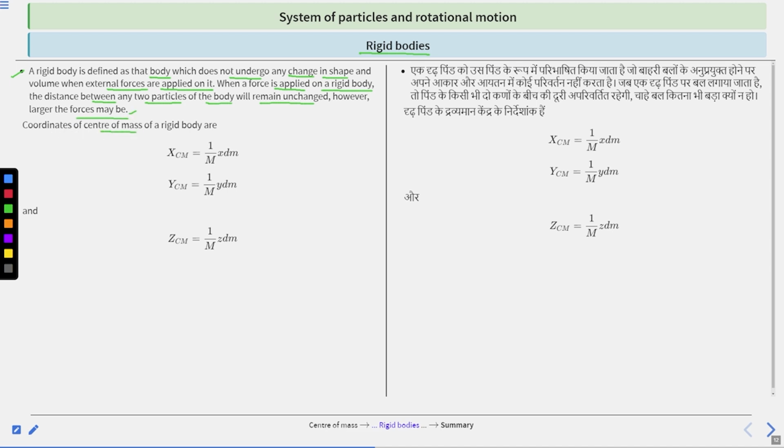The coordinates of the center of mass of a rigid body are xcm equal to 1 by m integral of x dm, ycm equal to 1 by m integral of y dm, and zcm equal to 1 by m integral of z dm. This is the coordinate of the center of mass of a rigid body. Clear? And this is the definition of a rigid body.